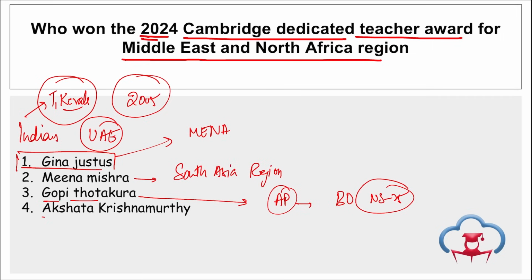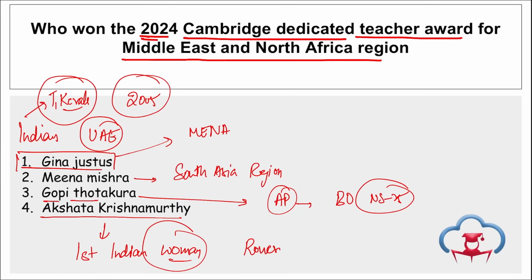here. Then if we talk about Akshata Murthy, right? This is the news from December month. Akshata Murthy, an Indian researcher, Dr. Akshata Krishnamurthy, has become the first Indian citizen, first Indian woman citizen, to operate the rover, that is Perseverance, on Mars. Right? I repeat, Akshata Krishnamurthy became the first Indian citizen as well as first Indian woman to operate the rover, that is Perseverance, on Mars. Correct? And also became the first Indian citizen to collect the sample from Mars and bring it back to the Earth.